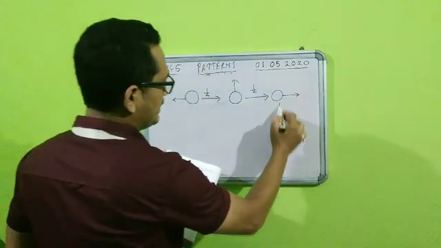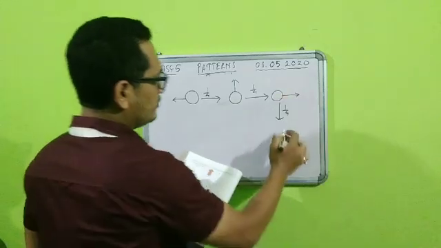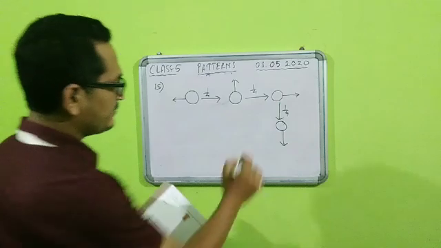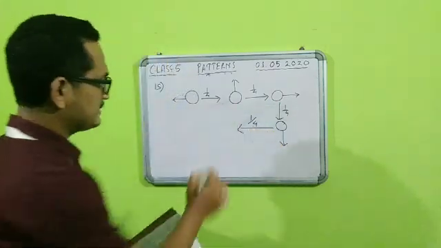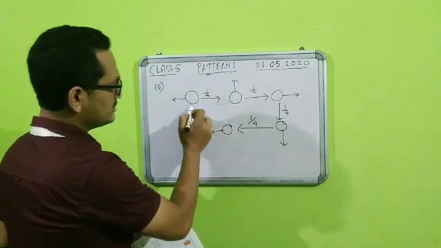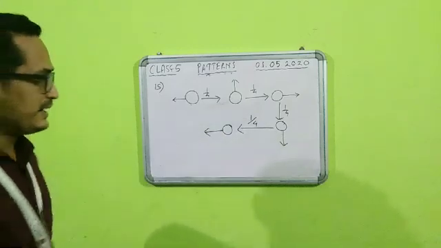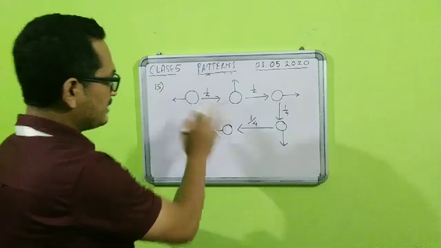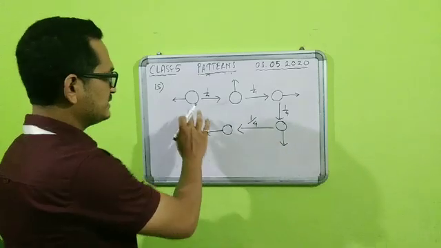Then again I will take 1 by 4 turn, then this arrow will go down. And finally, if I take 1 by 4 turn again, it will come into the original position. Now you can see, students, this position and this shape are the same. That means it has completed a few rotations and come back to its original shape. Now how many turns has it taken? If you count, this is the original one.